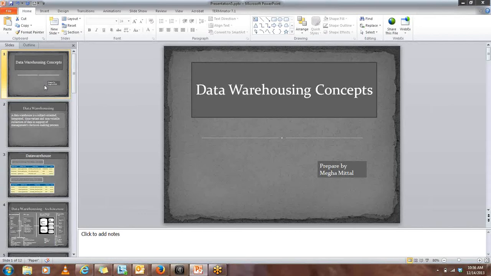Informatica is a tool which is basically used in two kinds of projects. First is data warehousing projects, and second can be data migration projects. Because Informatica is a tool that is being used in data warehousing projects nowadays, we need to have a very clear understanding of what a data warehouse is and all other data warehousing concepts, right? So let's start off with what is a data warehouse.